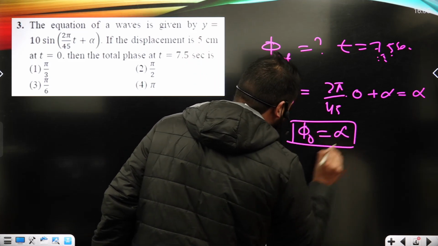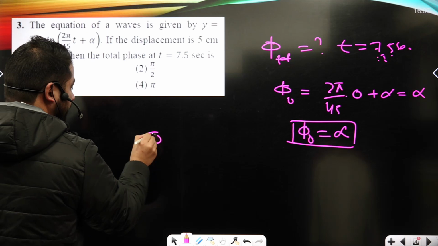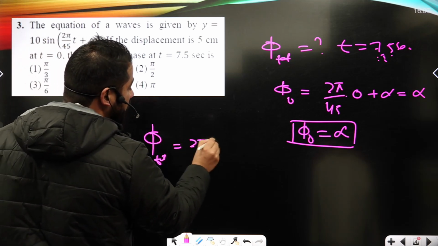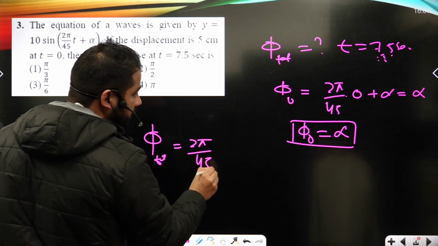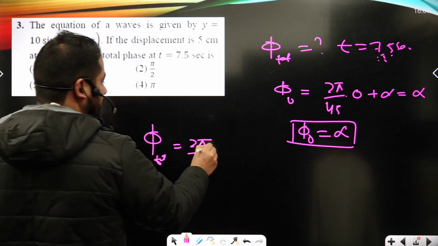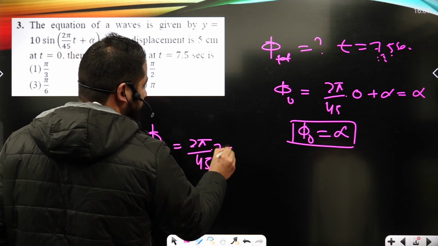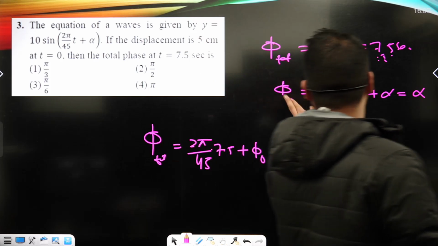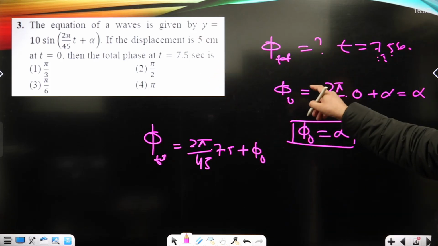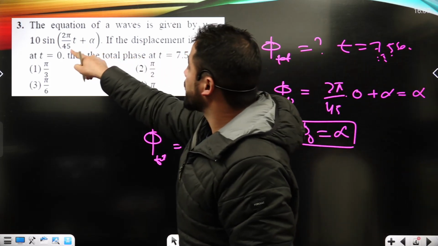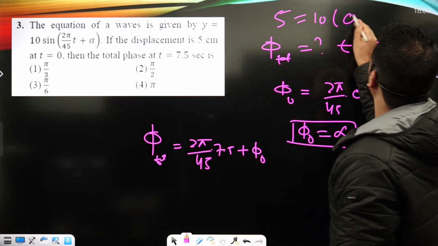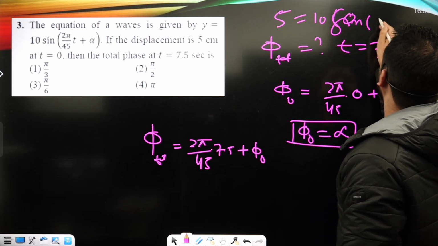Now the phase of the particle at this particular time, phi total, is 2 pi upon 45 times 7.5 plus phi naught. This initial phase we can compute from the given data. Initially when t is equal to 0 seconds, displacement is 5, and the amplitude is 10, so 5 equals 10 sine of 0 plus alpha.